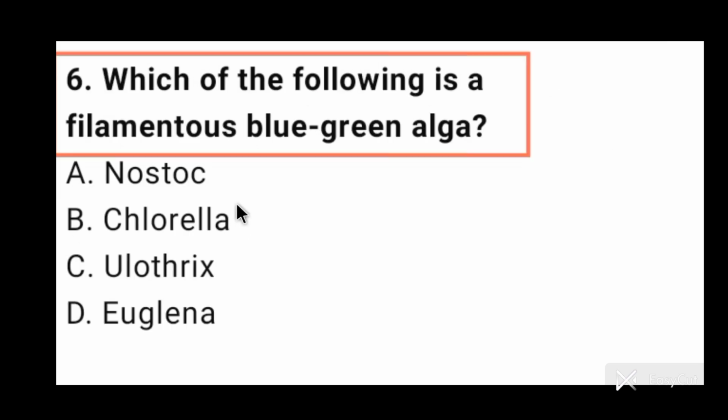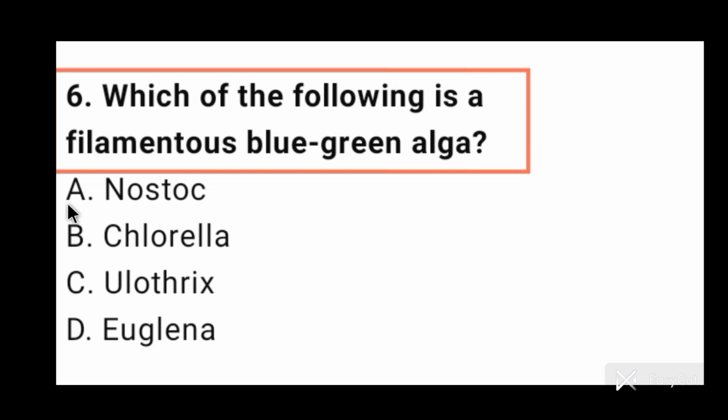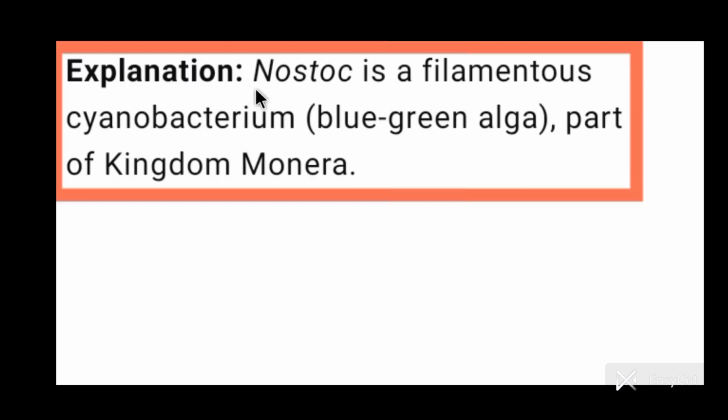Now come to question number 6. Which of the following is a filamentous blue-green algae? Nostoc is a filamentous blue-green algae. So, option A is correct for question number 6. Nostoc is a filamentous cyanobacteria, blue-green algae, part of kingdom Monera.